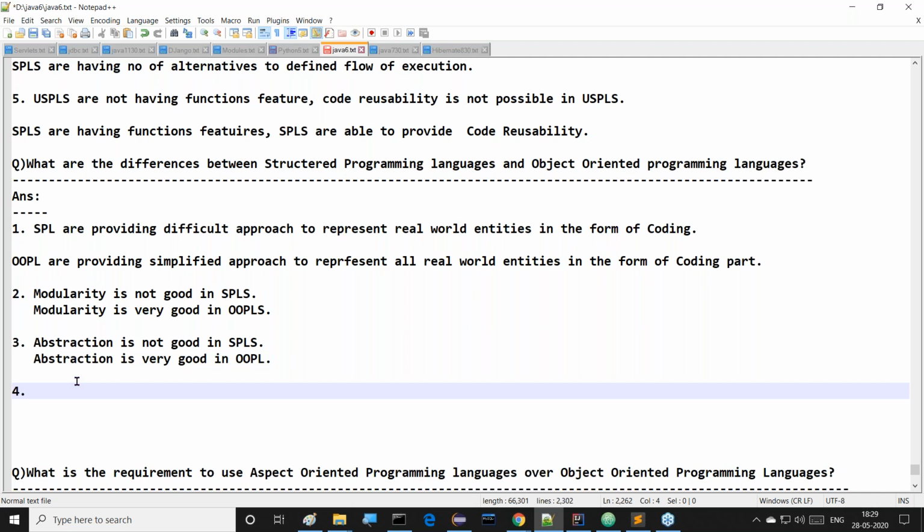Next one is the fourth one. Fourth content here we have to understand clearly. What about this fourth one?